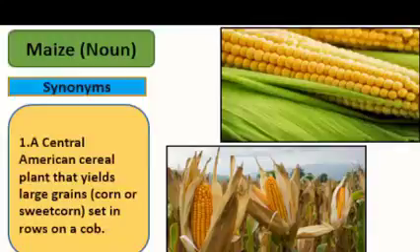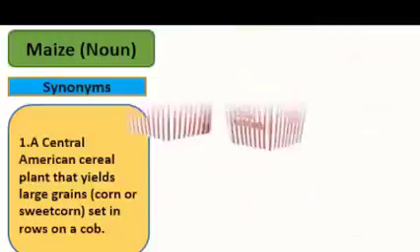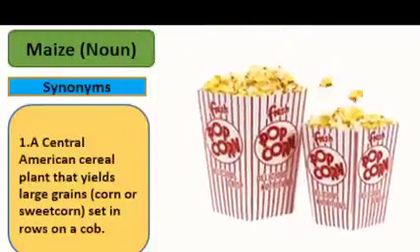Everybody likes to take this maize or sweet corn in different ways. And if you still can't recognize this food, I think you will know this food, right? It's very popular to you. It's popcorn, and this popcorn is also made from this corn or maize.